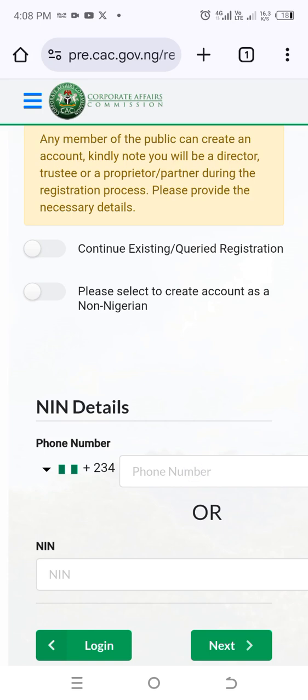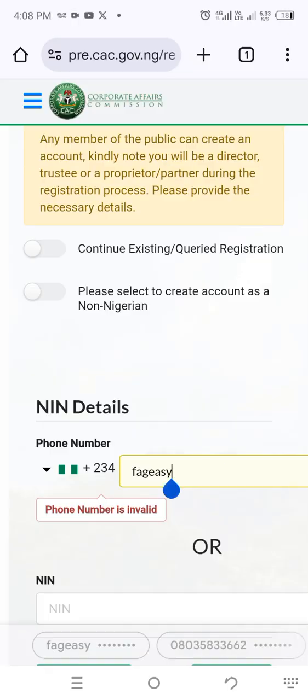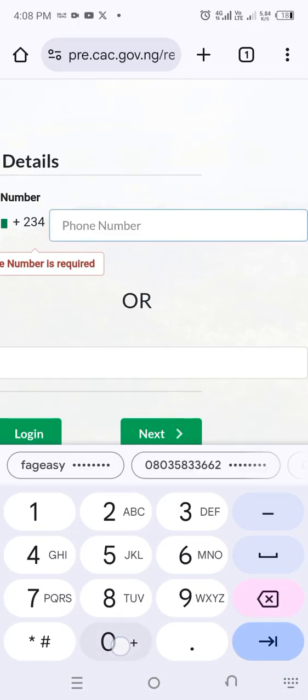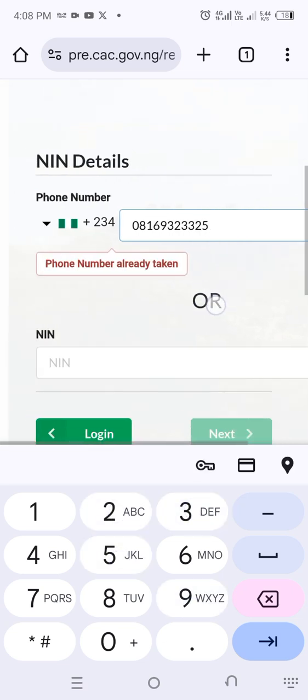The question I always get is this: if you have registered before, you have a personal account, maybe you did a personal registration for your company or your business, and you have used your NIN to do the process of registration, then when you are registering as an accredited agent, you can use your phone number instead. Do you understand? If I put in any details that have already been used, it will tell me these details have been used before, and I can no longer use them. Let me show you what I'm trying to say. 323325. You're going to see this phone number has been used before. You can see that this phone number has been taken.